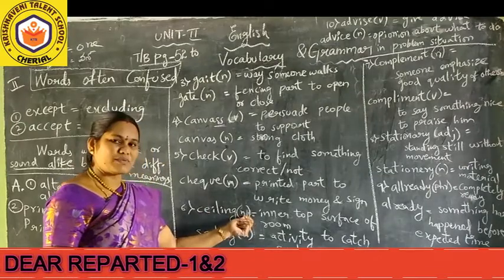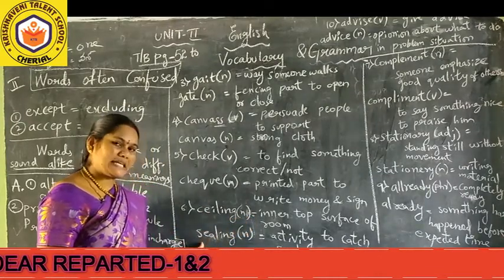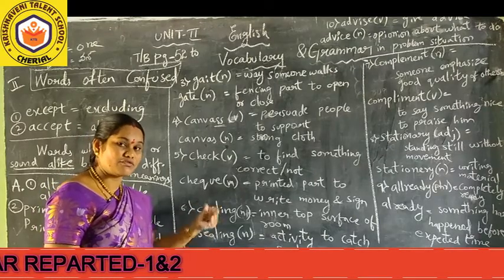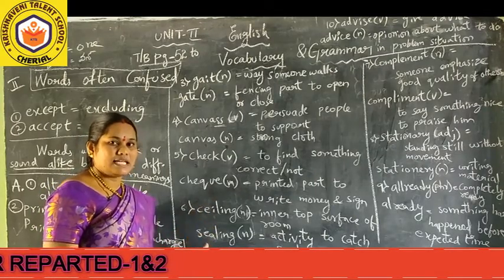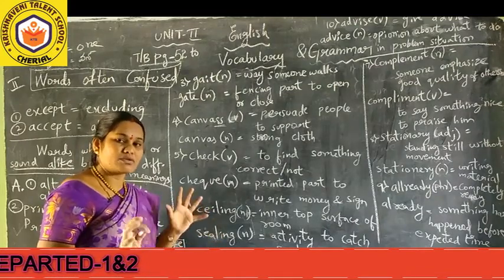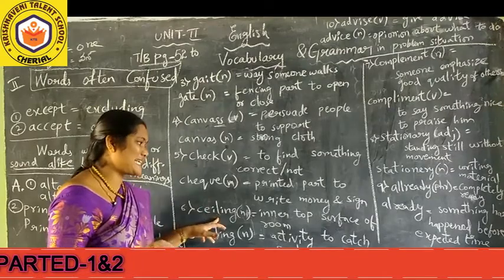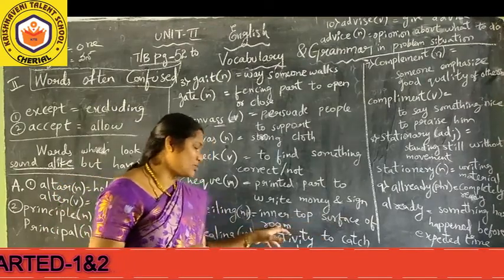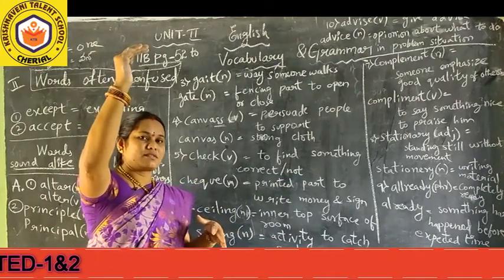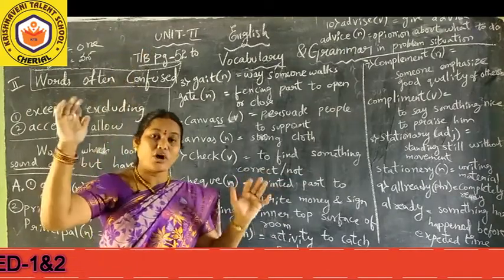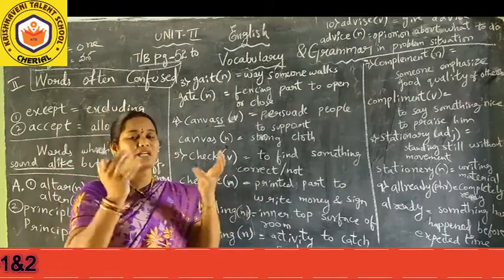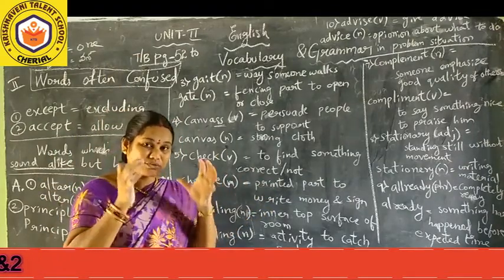And now one more confused word is ceiling. Just the same sound, but what is the change of letters here? Sound is also alike, spelling only is different, and the meaning is totally different. Ceiling is nothing but the inner top surface of the room. A closed room will be there, no? The top surface, not outside. Outside, of course, we call it slab, but the interior part of the house, the interior part of the room.